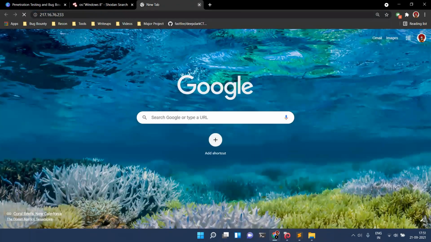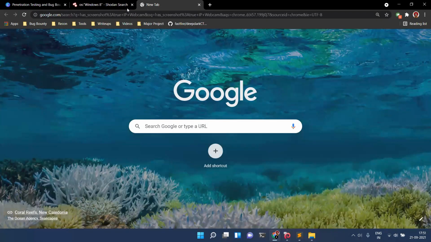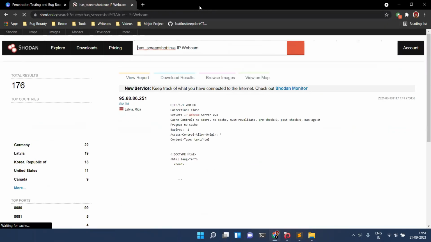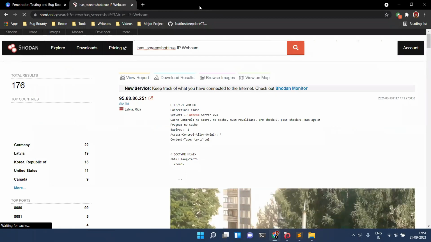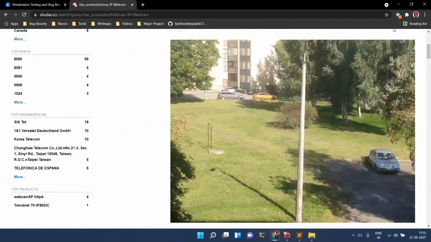Okay, perfect. What else you can search is IP webcams. So you can search and take a sneak peek into someone's webcam. From this website, you can gather publicly accessible web cameras. Yes, you can see into that camera. See, an example. This is a camera of some parking lot of some society. You are able to see into it.